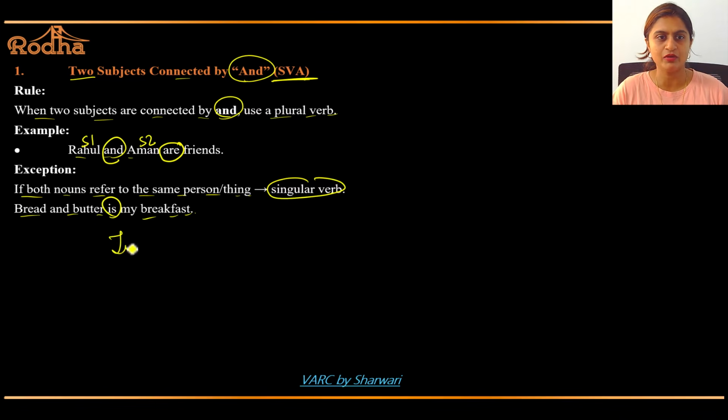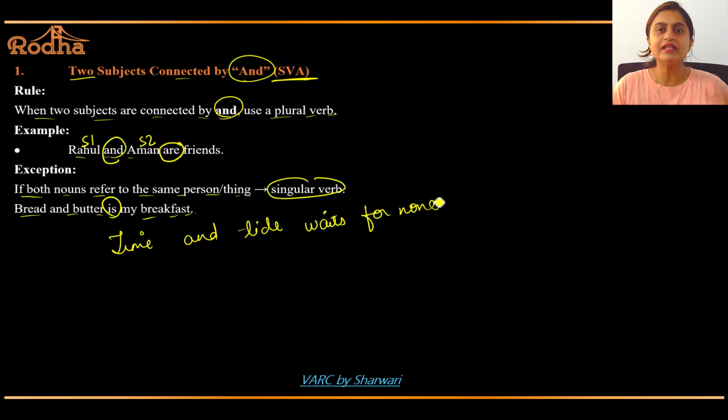I'll give you one more example. Time and tide. What will I say then? Waits for none. Because in my mind, time and tide is the same thing. I can't perceive them as two different things. I don't wait for time and then tide also. Time and tide is a single object in my mind. Correct? So same person or thing, one object, so singular. Clear?